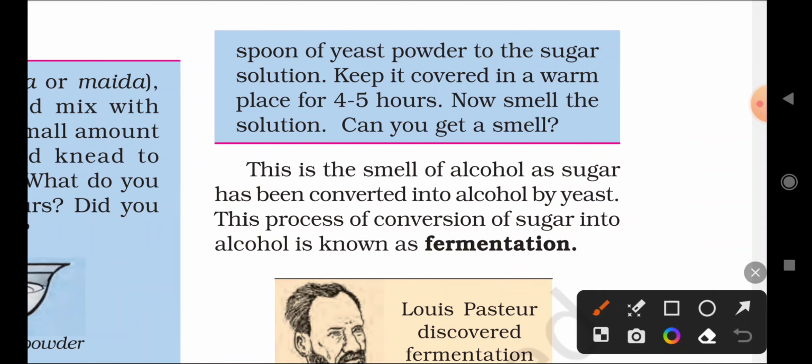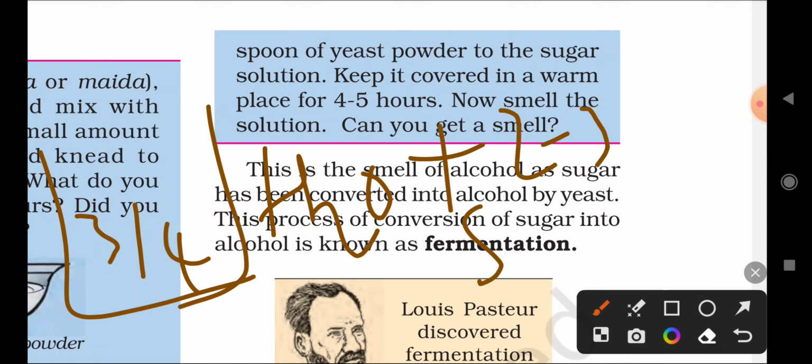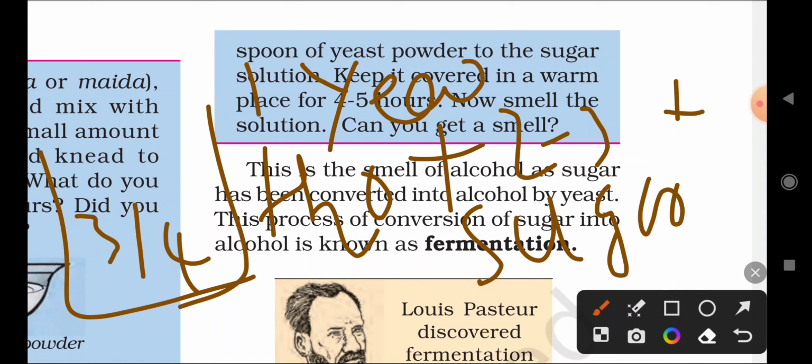Four hours. So in the 500 ml beaker we add 3/4 water, plus 2 or 3 spoons of sugar, plus 1 spoon of yeast powder. It is kept closed for 4 to 5 hours.